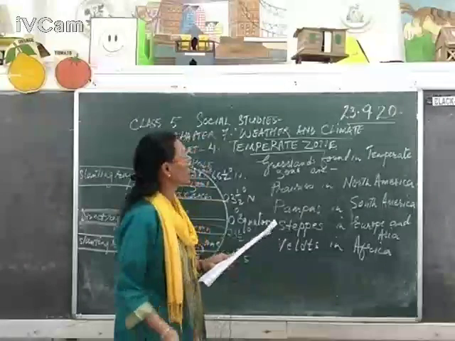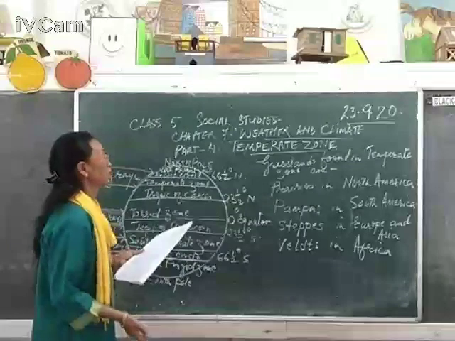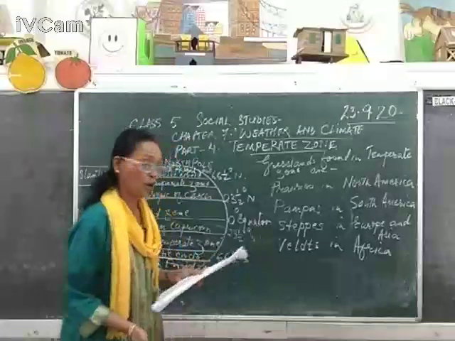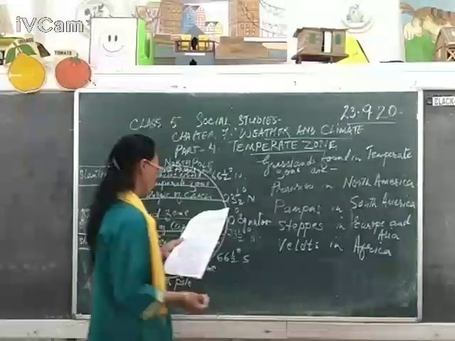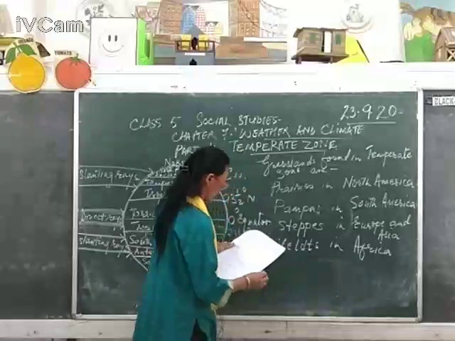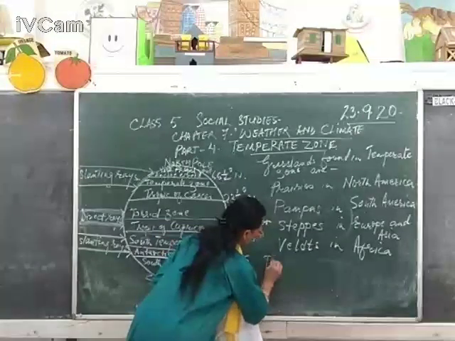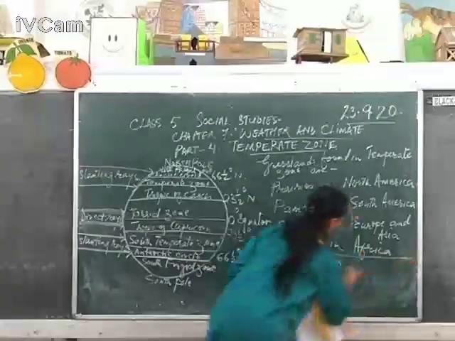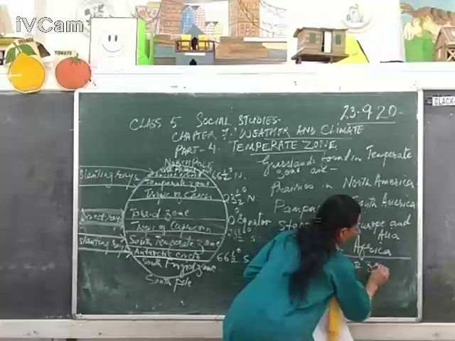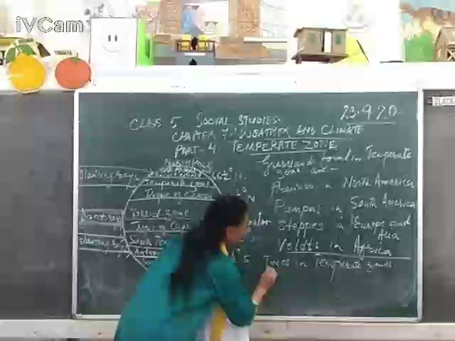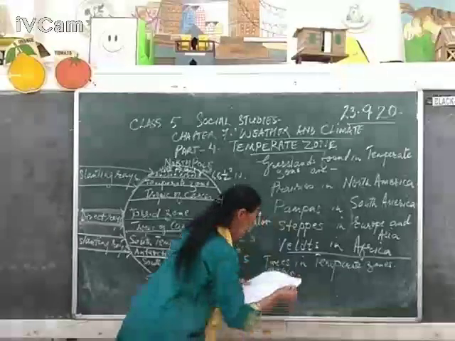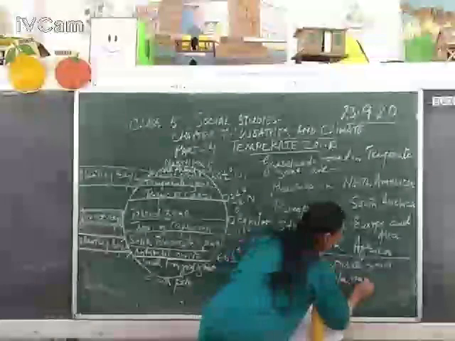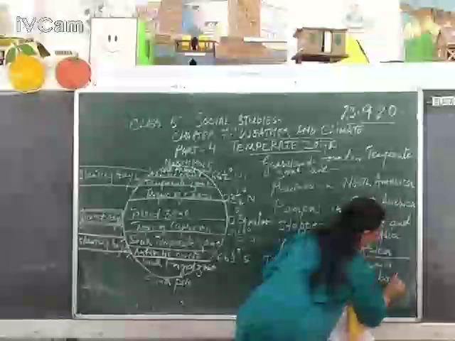Not only this, we have coniferous forests found in this region. What kind of trees do they have? Like maple, oak, elm, and birch. These are the trees found in the temperate zone.